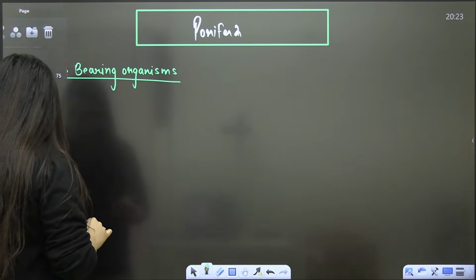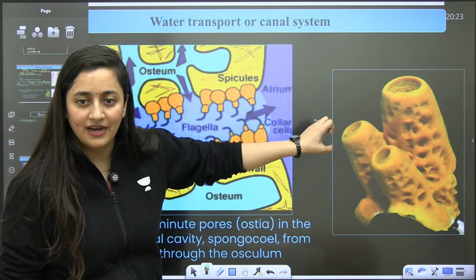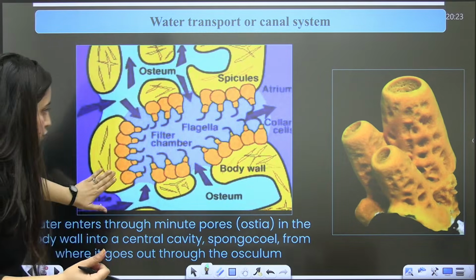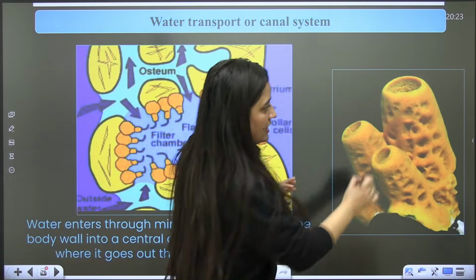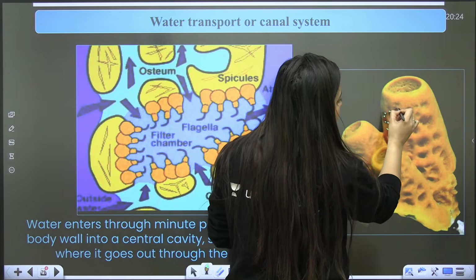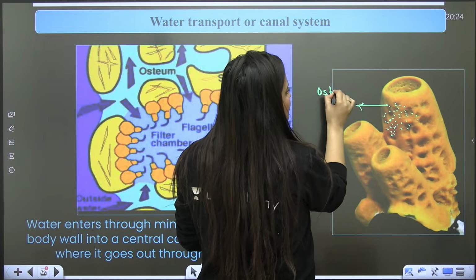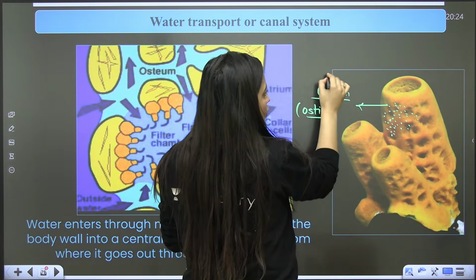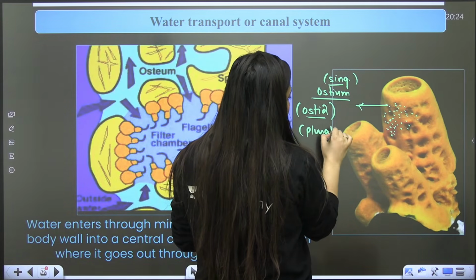See, this is the diagram, the picture here. The porifera, look at it, it's quite a detailed picture. You can even search it on Google, you will see some structures like this underwater. When you look at their body, you will see some small, minute pores. We call them ostium. Ostium is singular, ostia plural. If there is a single pore, ostium. If many pores are there, ostia is the word.